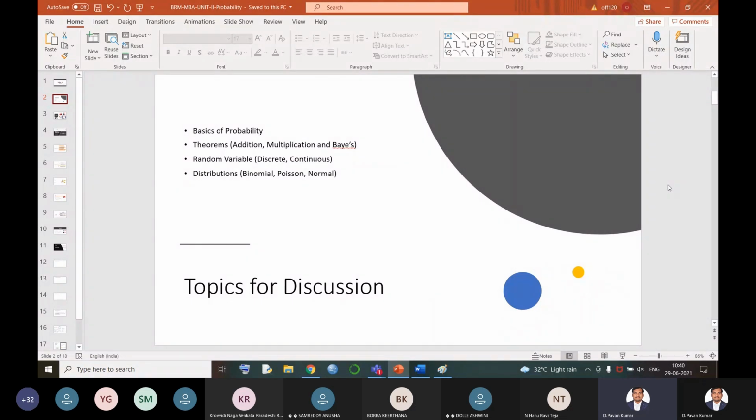We have two types of distributions: discrete distribution and continuous distribution. Under discrete distribution, we have binomial and Poisson distributions. Under continuous distribution, we have normal distribution. So these are all the topics we are going to discuss. It might look very simple in four lines, but what we are going to learn is very huge.